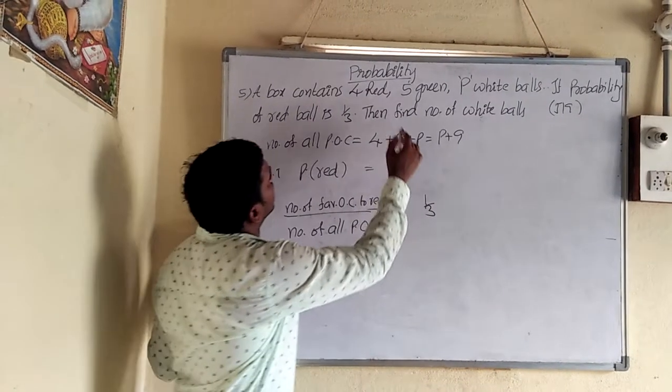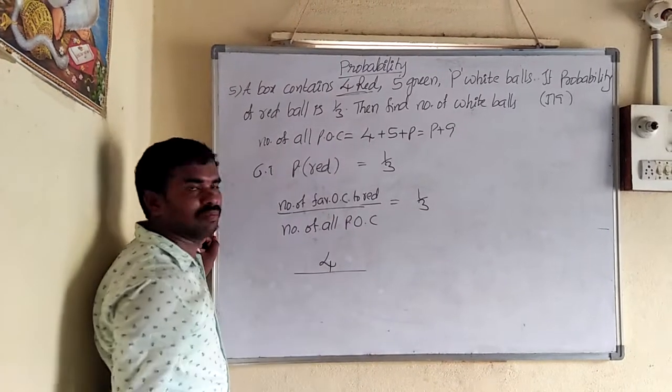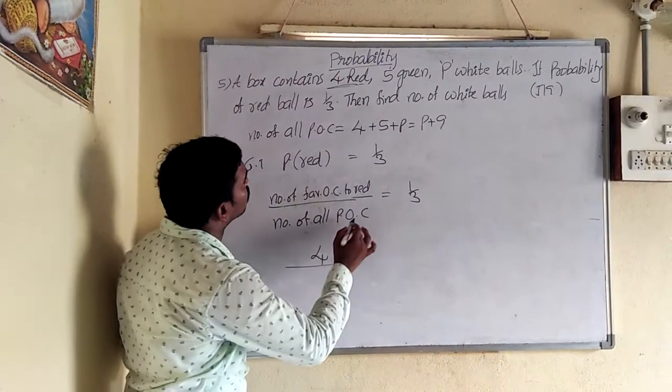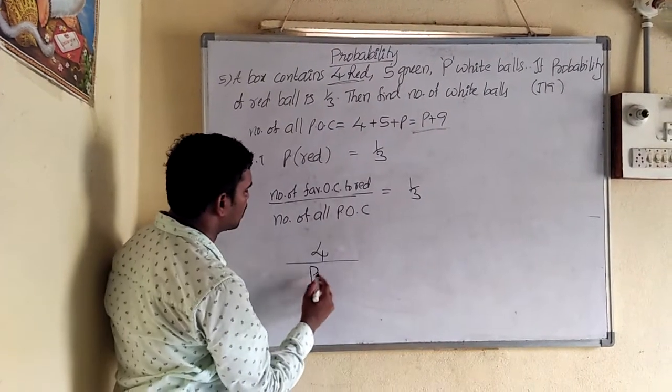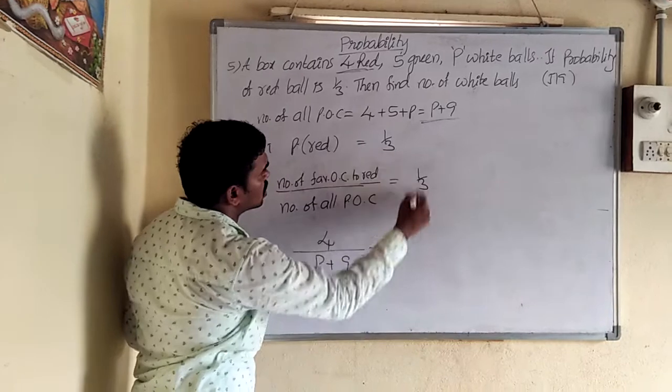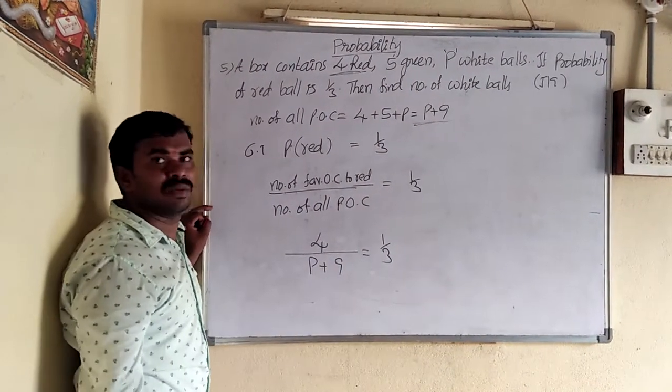So how many are there? Red, 4 are there. These 4 are the favorable outcomes to red ball, by number of all possible outcomes. How many are there? P plus 9, is equal to 1 by 3. So after solving this, we can get the P value.